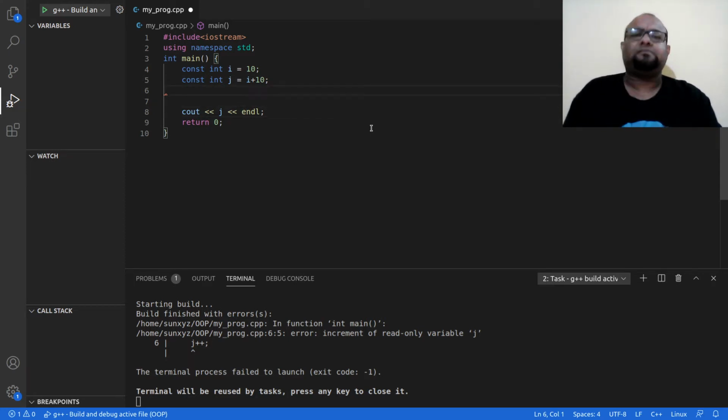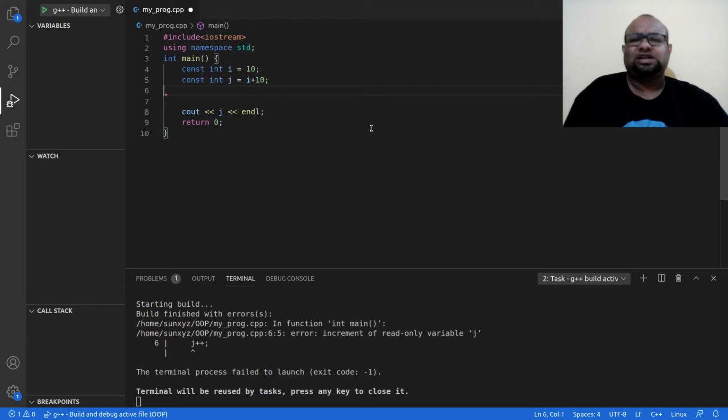So there might be times where you will need a constant data type. Say you are creating a mathematics library where you have this global variable pi. Pi is equal to 3.1415 something. So you are writing that value. Now you don't want anyone to have the ability to change the value of pi.